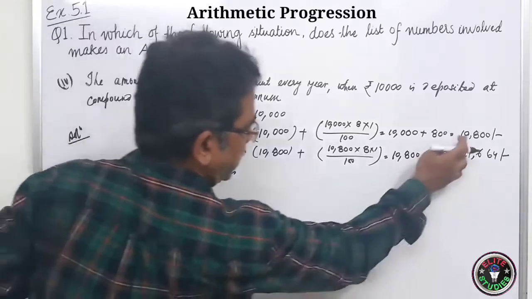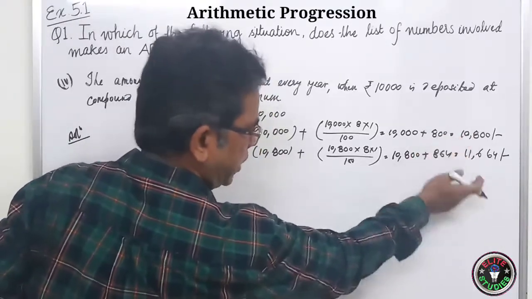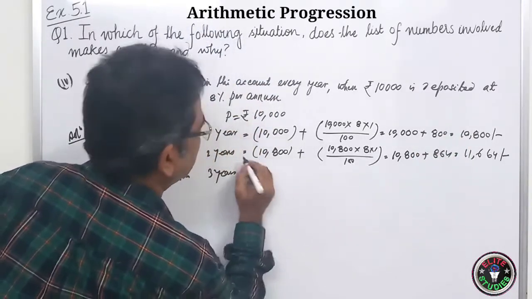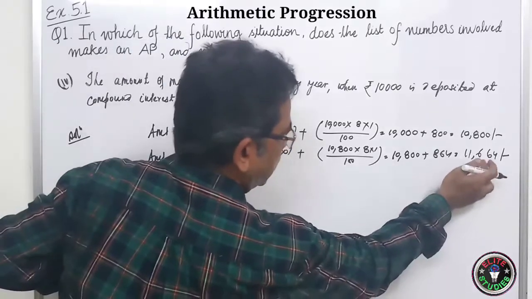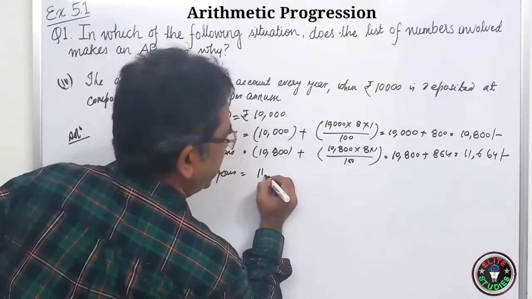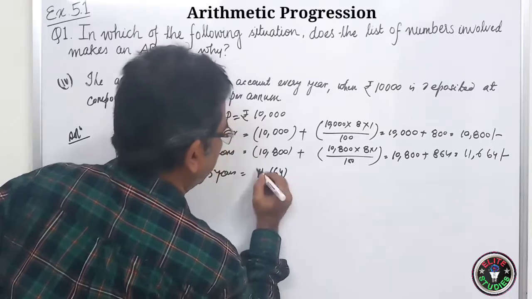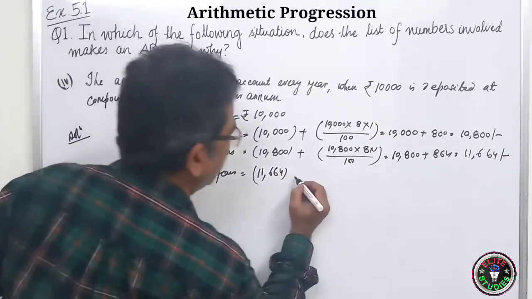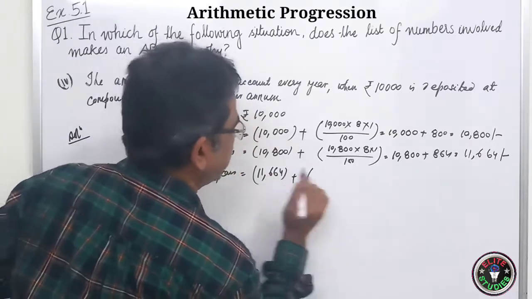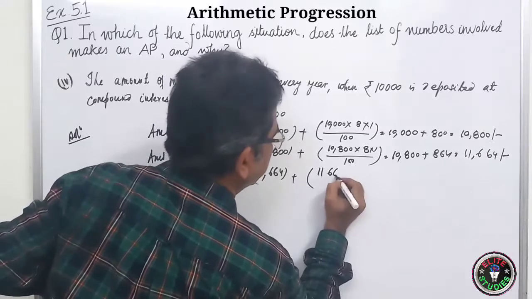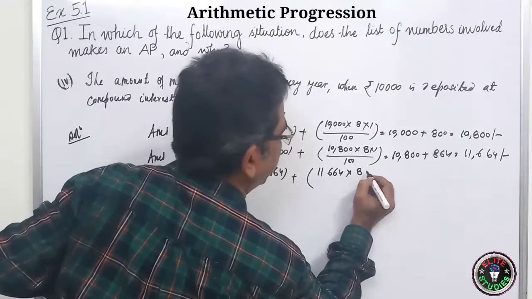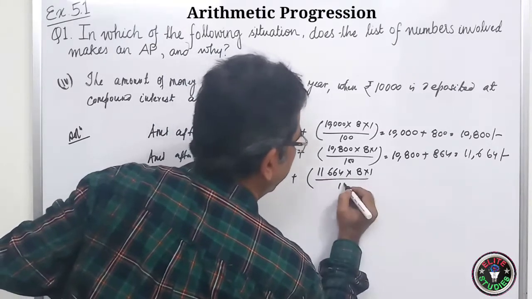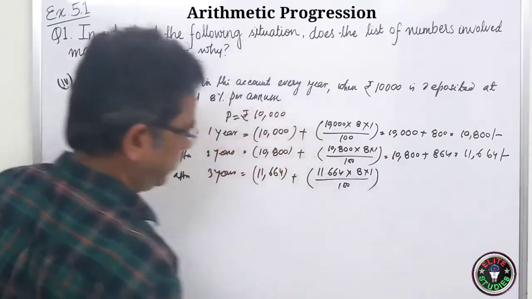Similarly, amount after 3 years. At least you take three terms. So after 3 years, what will be? Now this will be your principal. So it will be 11,664 plus you are going to get the interest on this. So 11,664 into 8 into 1 by 100.